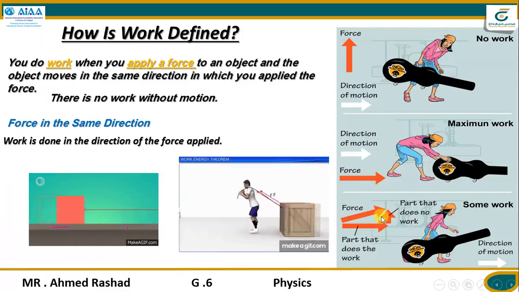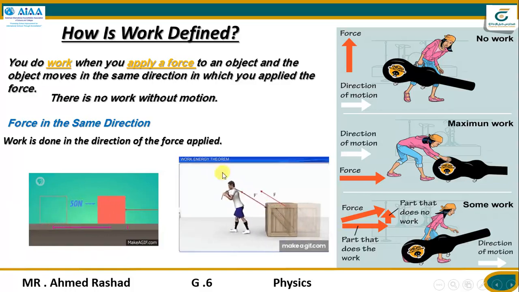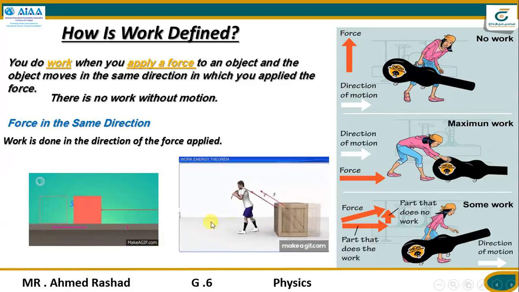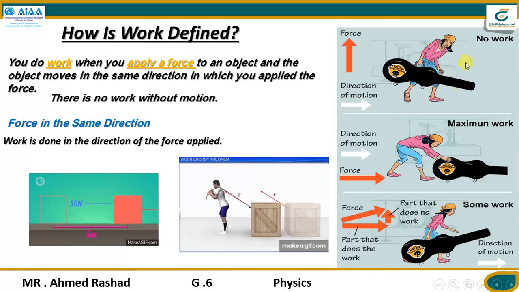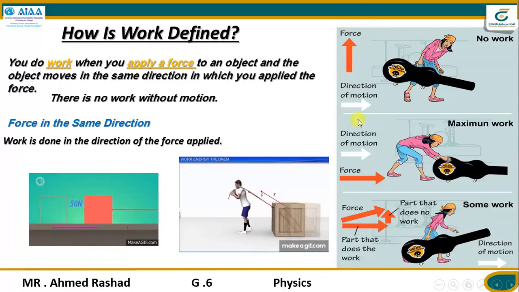Again, when this man is pulling this box, he is doing work by what? By giving force in the same direction of the motion, here at an angle between the force and the direction of motion. So we have three states of work. Number one, in the picture, no work. Why? Because the direction of force is not the same as the direction of motion.